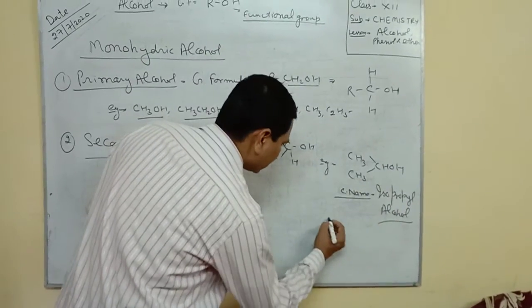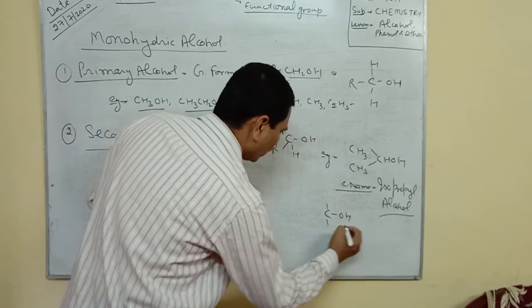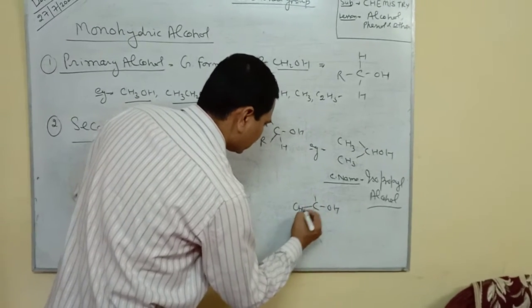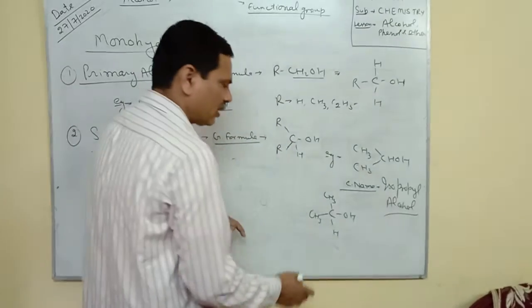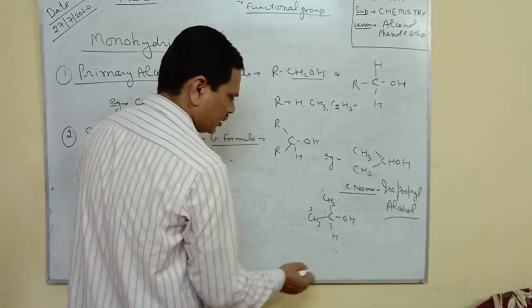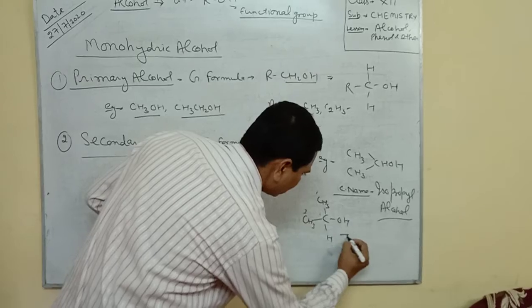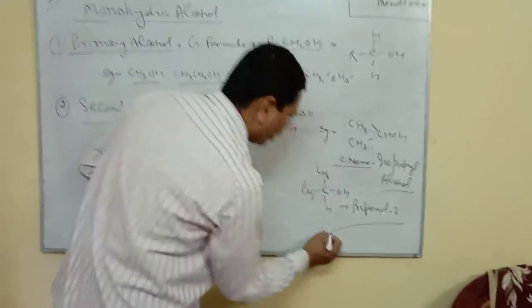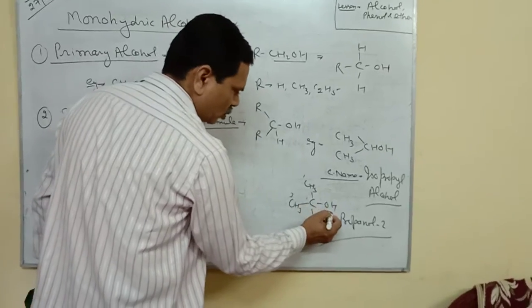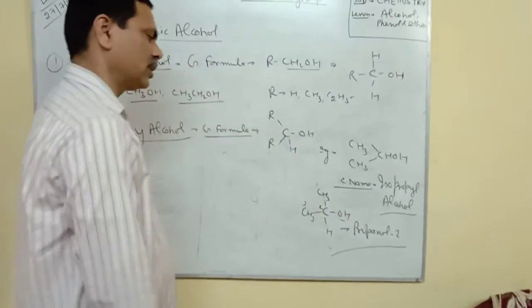It can be written as CH3-CHOH-CH3. The IUPAC name will be propan-2-ol, because the functional group is bonded with the second carbon atom. It is propan-2-ol.